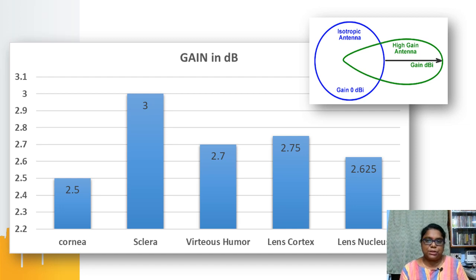Next is comparison of the gain. As I said earlier, it is between 2.5 and 3, and we see cornea has comparatively less gain and sclera has the maximum gain.